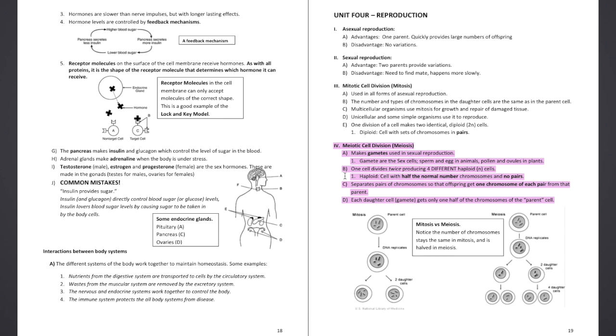Haploid. Cell with half the normal number of chromosomes and no pairs. C. Separates pairs of chromosomes so that offspring get 1 chromosome from each pair from that parent. D. Each daughter cell, gamete, gets only 1/2 of the chromosomes of the parent cell.